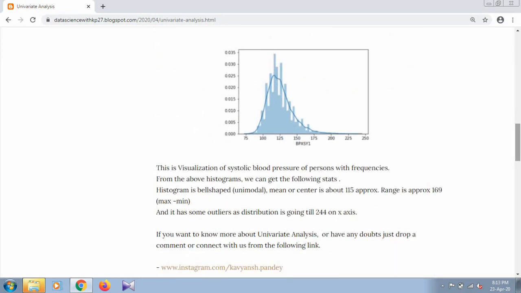But the box plot is one of the most important, by which you can easily get the quartile range and the interquartile range, that is IQR, which is nothing but 75% of your data minus 25% of your data. So this is known as IQR.